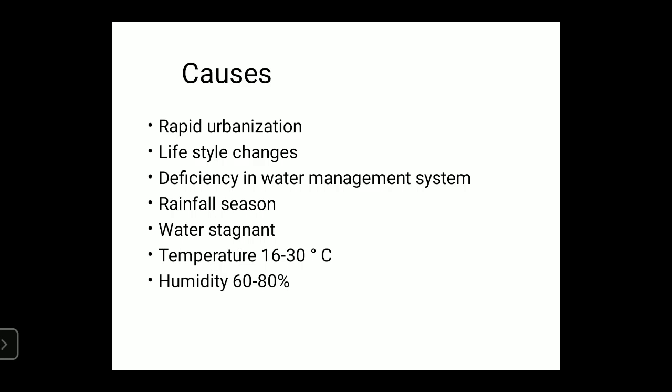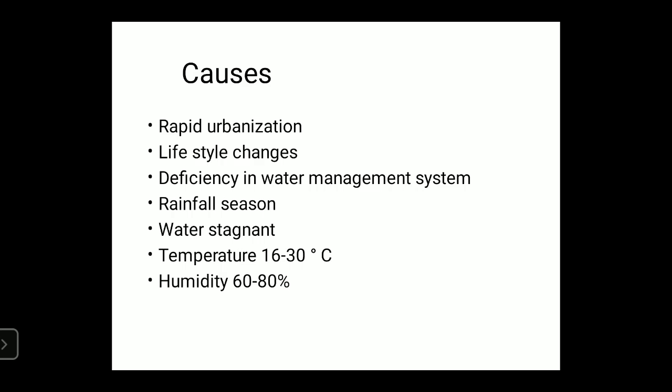The rainfall season and water storage also cause mosquito breeding. The dengue virus is stable at temperatures of 16 to 30 degrees centigrade, and favorable humidity is 60 to 80%.